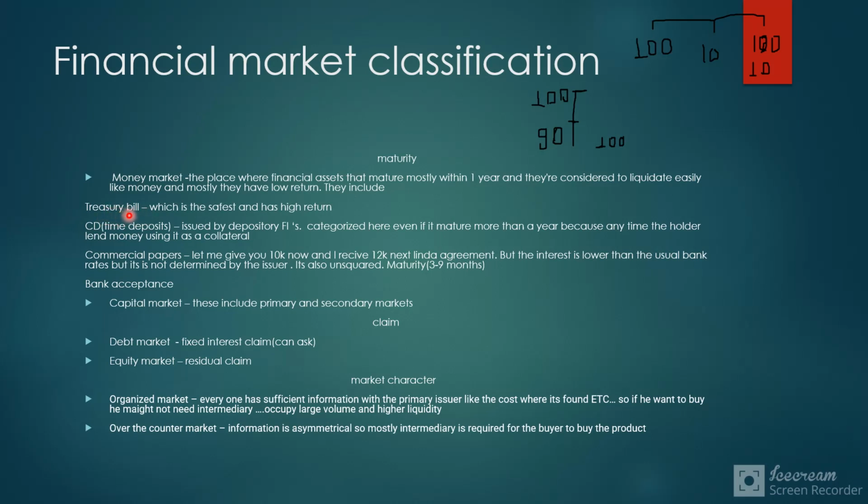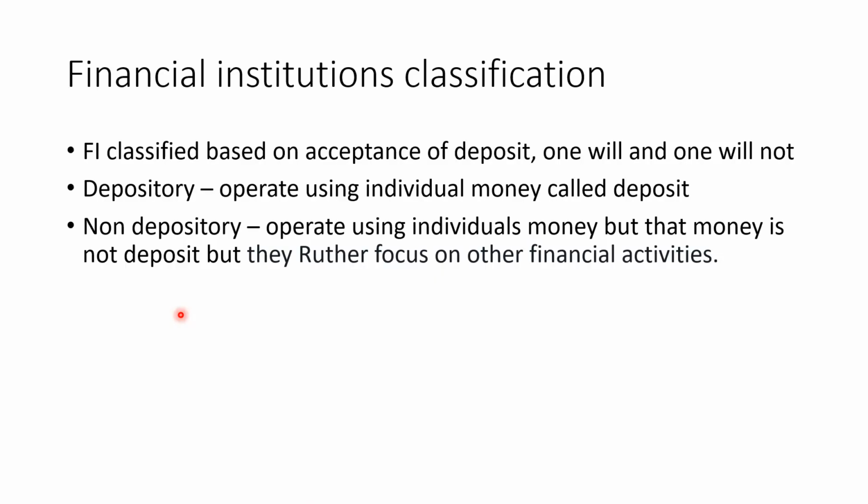So the other money market instruments are certificates of deposit. These instruments are issued by depository financial institutions. Forget this word and think of a bank, only a bank, because we will look at this topic in detail. It will be difficult for you to understand without knowing what depository financial institutions are. Financial institutions are classified as depository and non-depository.